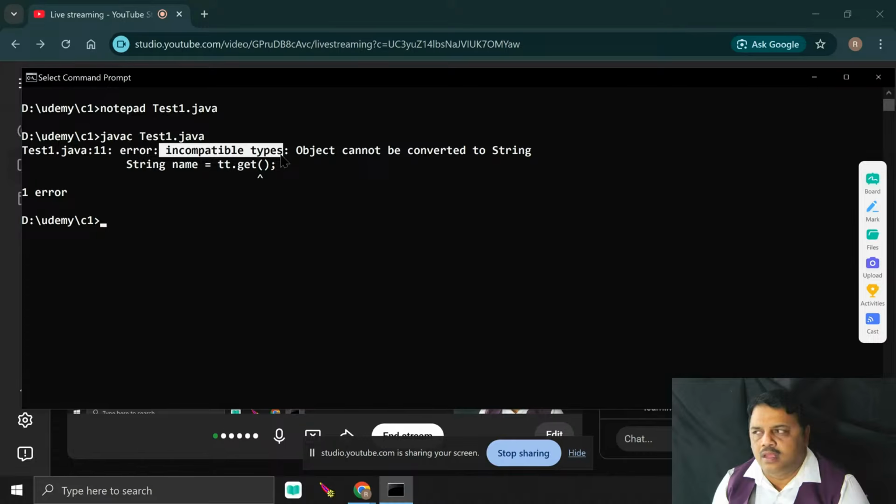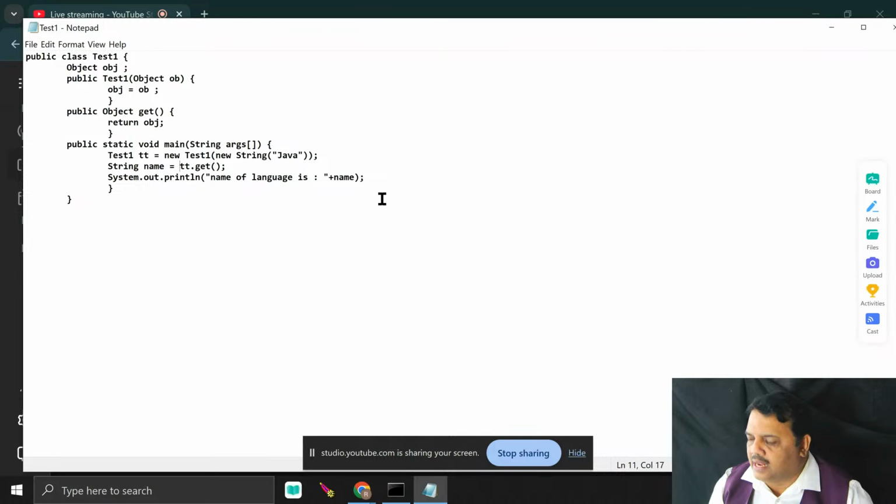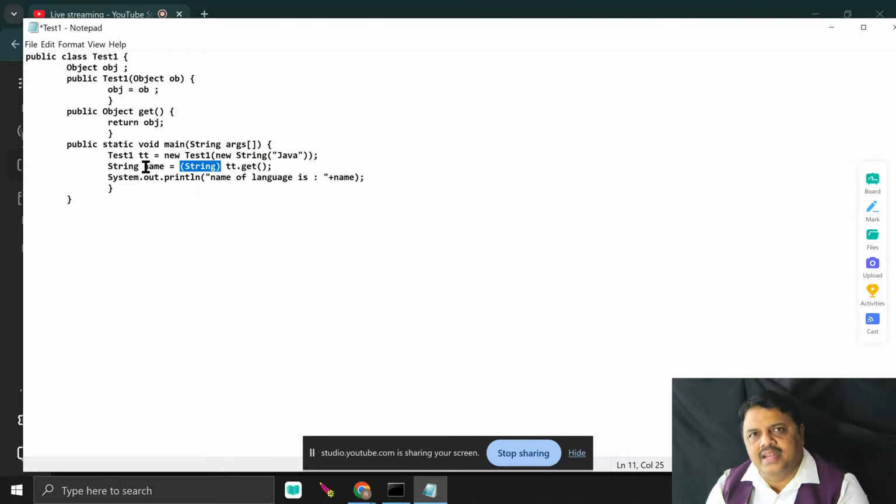Typecasting. Now see, how can you avoid the error? You can avoid the error by typecasting to String. This is called casting. When I cast it, because the return type is an Object class reference, but whom do you assign it to? I assign it to a String. So what do you require? Casting. Without casting, the task is not possible.